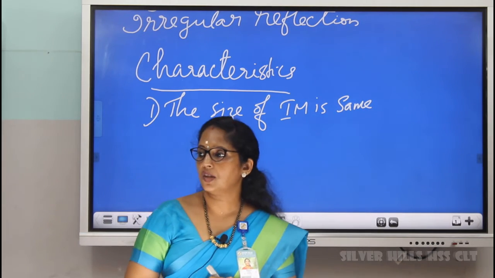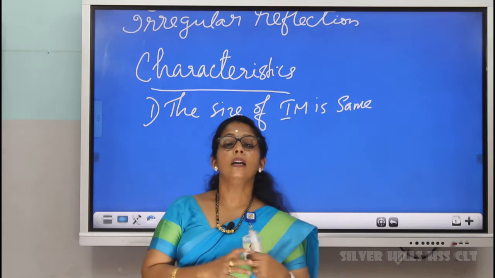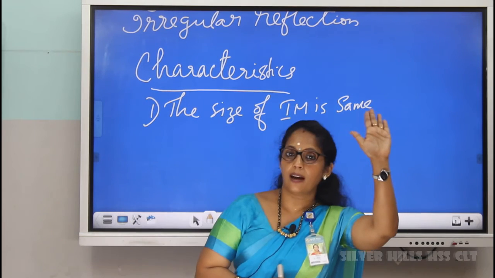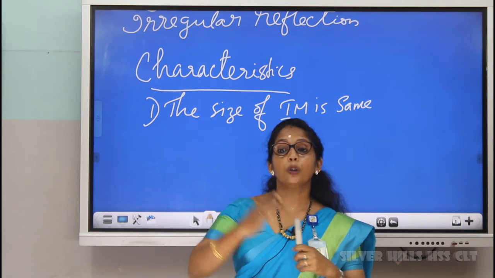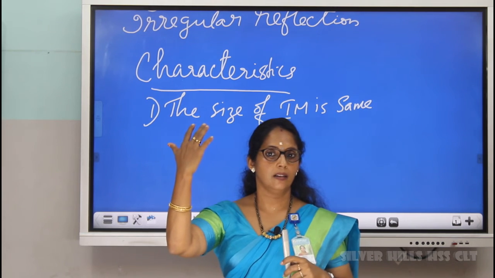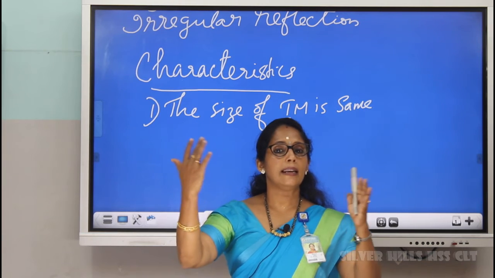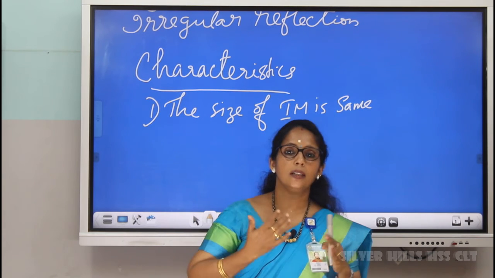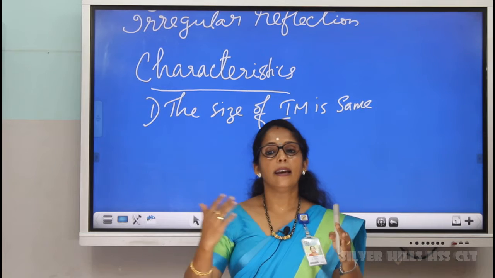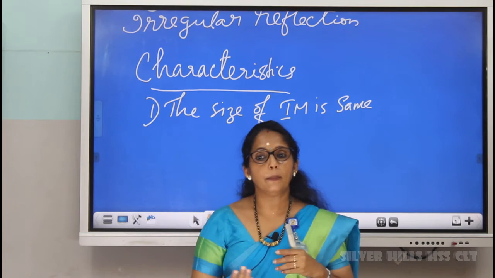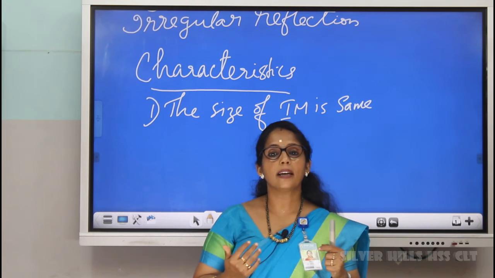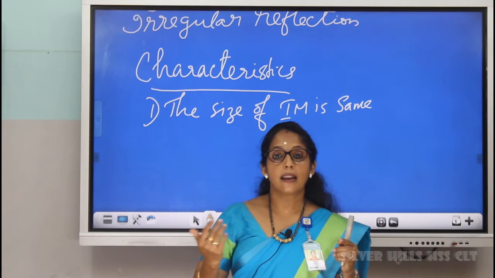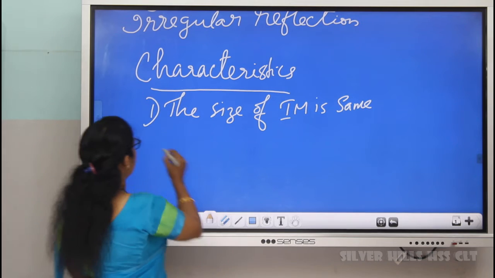Now, another feature. Just stand in front of the mirror and lift your left hand. How does it appear? The left hand will appear to you as the right hand. Yes or no? So, there is a left to right reversal of the image. This left to right reversal of the image is called lateral inversion, or we can say the image is laterally inverted.